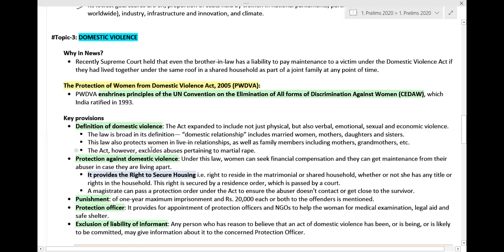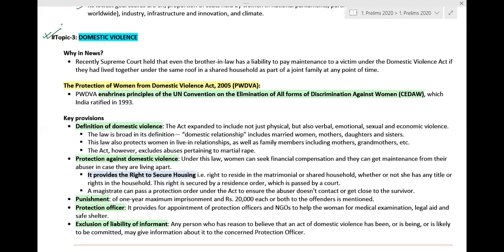Now let us move to the third topic for the day, which is domestic violence. We are going to understand domestic violence. Why was this topic in the news, apart from the issue mentioned here?